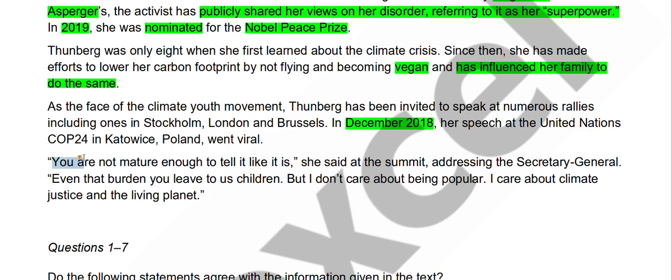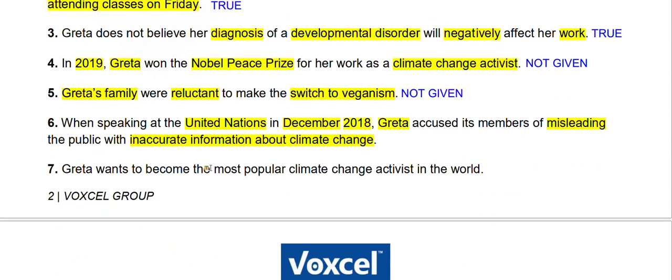So yes, she was accusing, like she was telling the Secretary General at the UN summit that you are not mature enough to tell it like it is. Meaning to say, you are not telling the truth, you are sugarcoating it, you are not telling people the seriousness of the matter. So you are trying to beat around the bush, something like that. So yes, she accused them, and because of that our answer to this should be true. Last question.